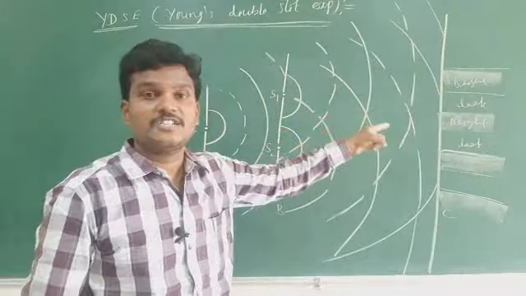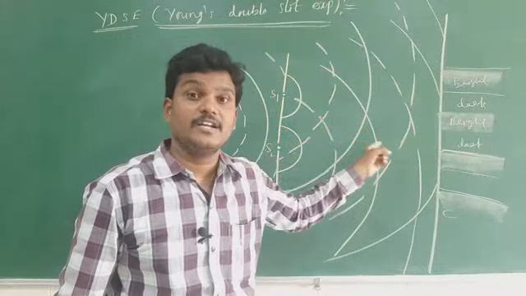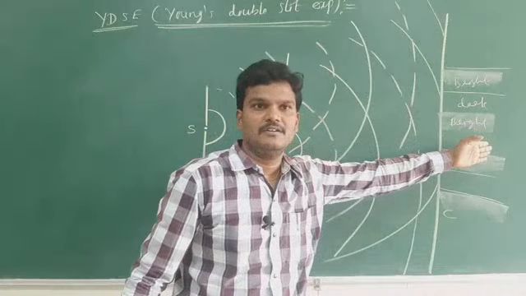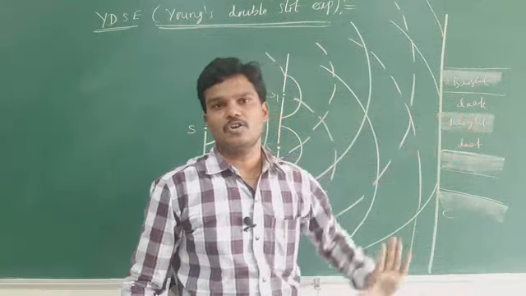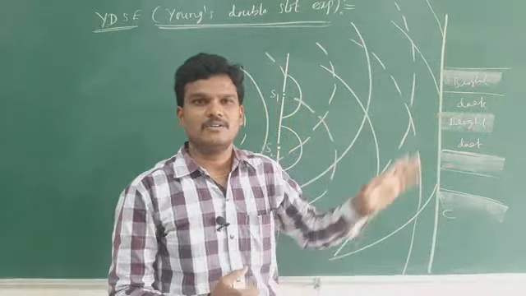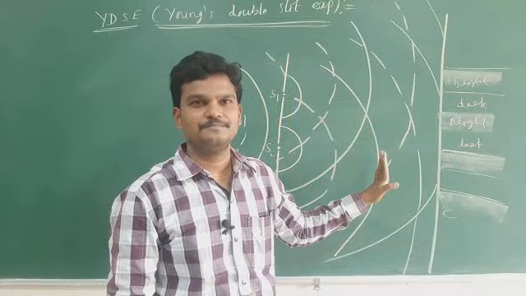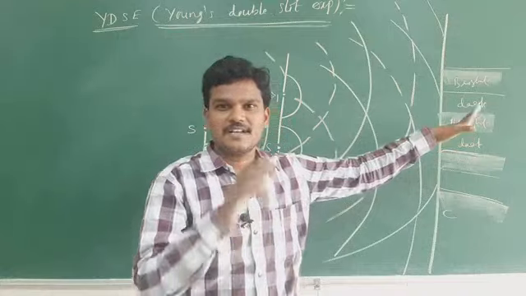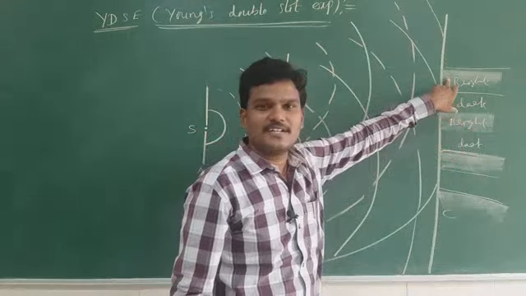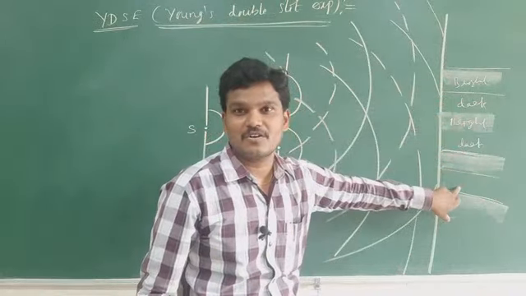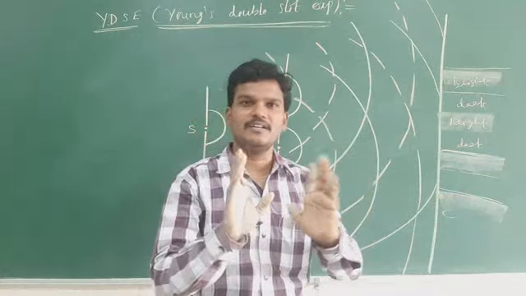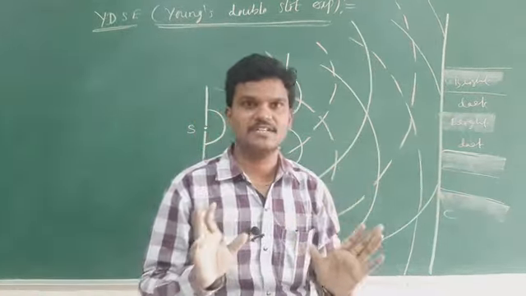Where crests and troughs coincide, there constructive interference takes place. You will get a bright band on the screen. In the remaining cases, dark bands on the screen. Not only this, this is not our target. Our target is where this bright band is formed. What is the gap between this bright and this bright, this dark and this dark? That is our topic in the next class. This is only the introduction, only the definition.